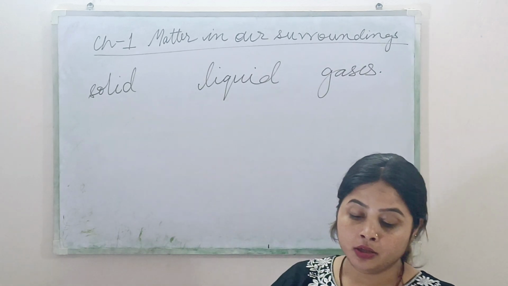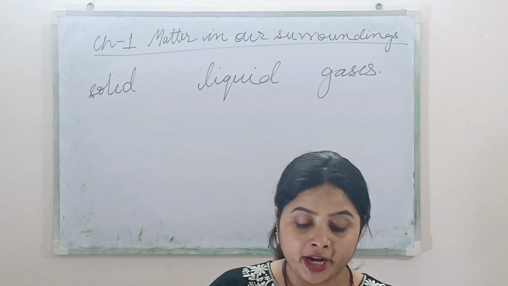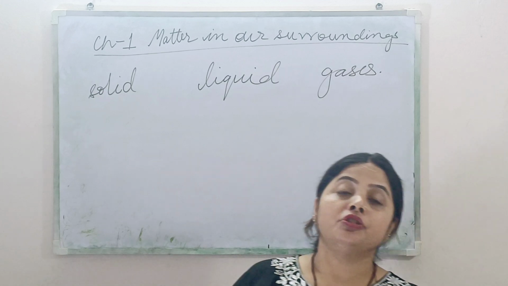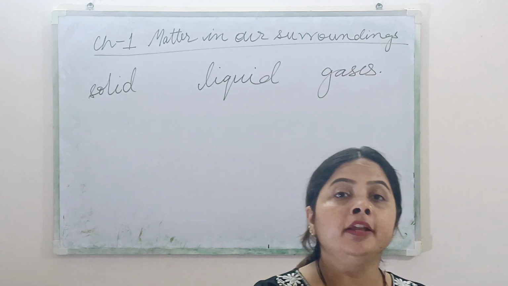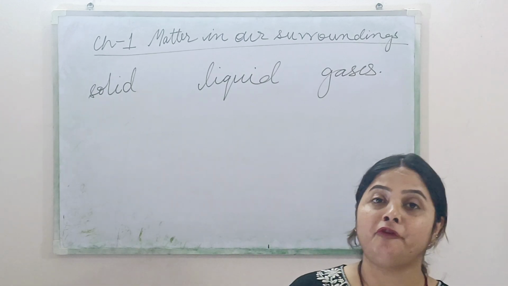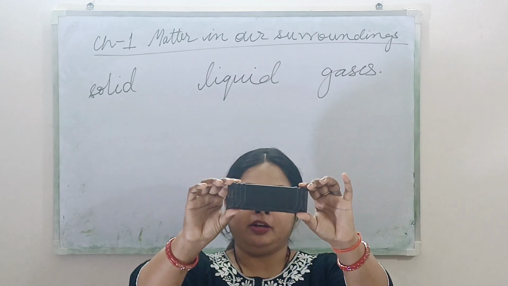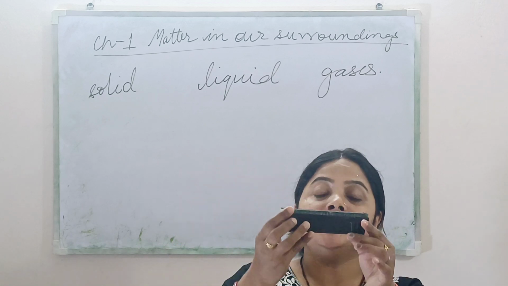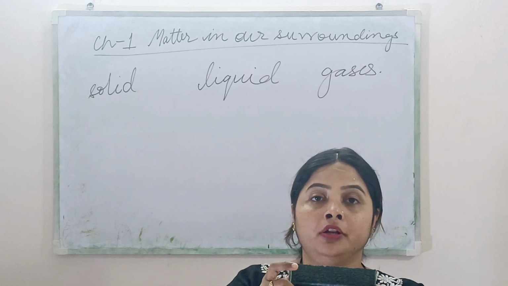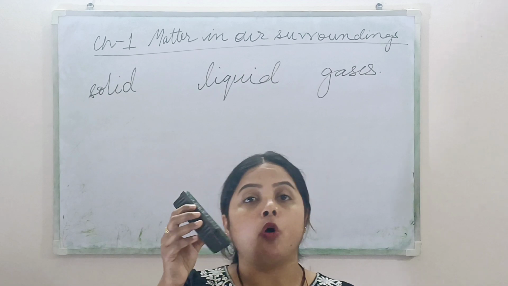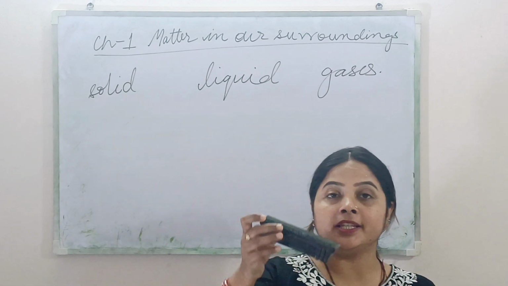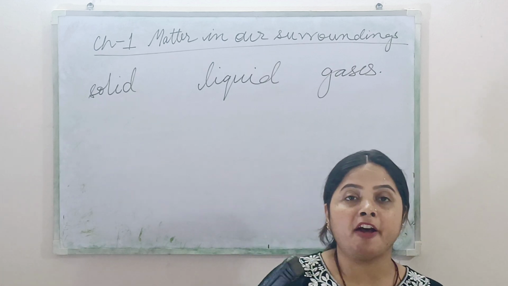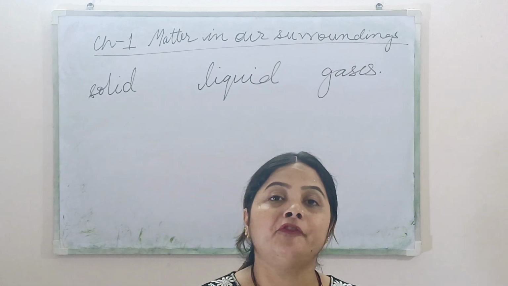Now, properties of solid. Solids have fixed shape and fixed volume. If I talk about solid, for example this is a duster. Can you see the shape of the duster? It is fixed in shape and size. And secondly it has fixed volume also. Fixed volume means it occupies a fixed space. So solids have fixed shape and fixed volume.